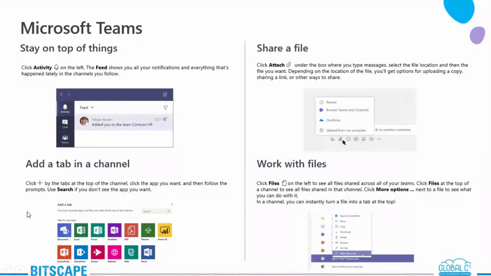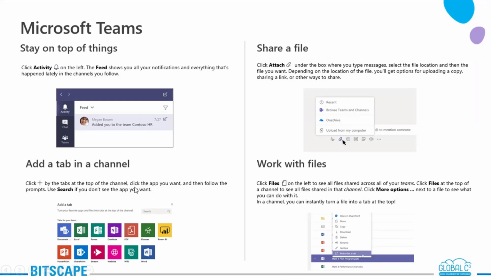All right, staying on top of things would be like activities. I mentioned that it's like a real-time feed you'll be having. Let's say someone put a mention to you, or someone liked your post just now, then you can just go and check on your activities.